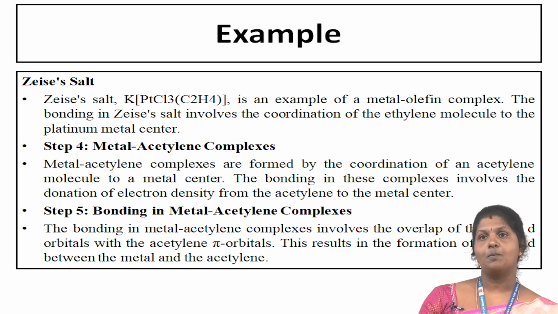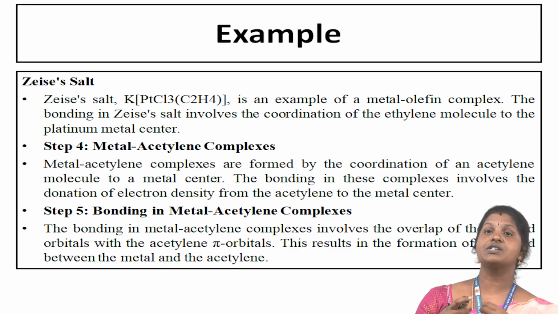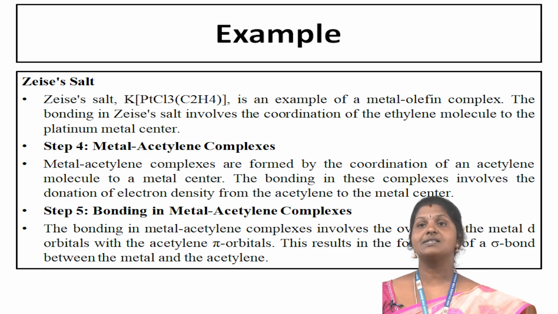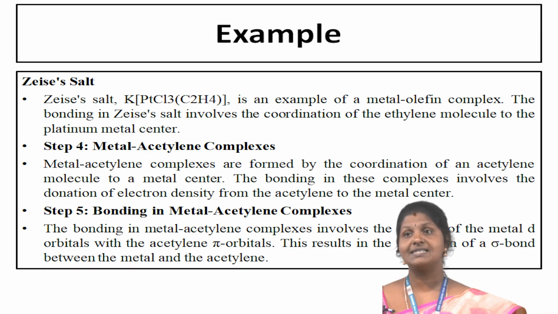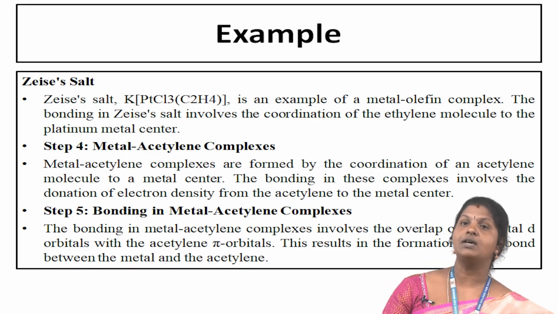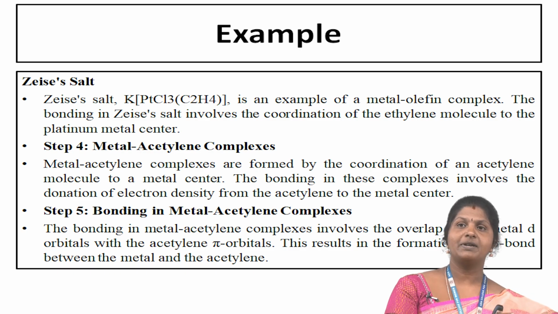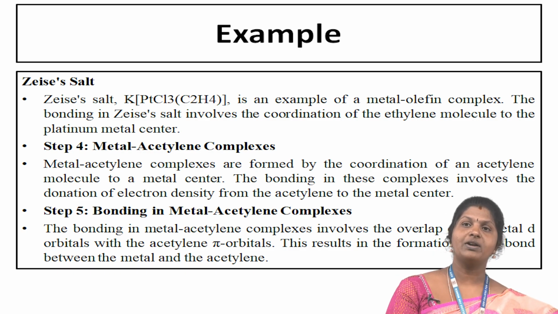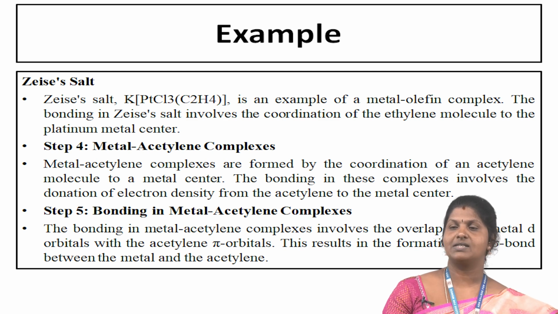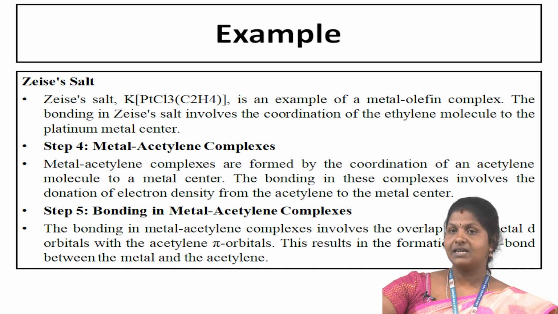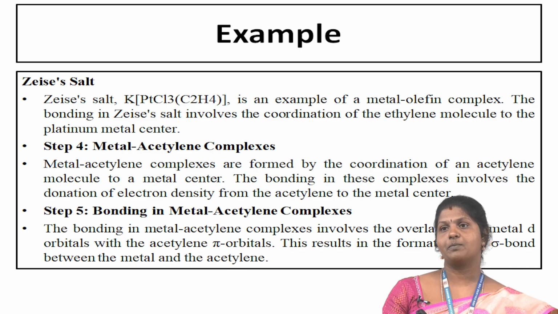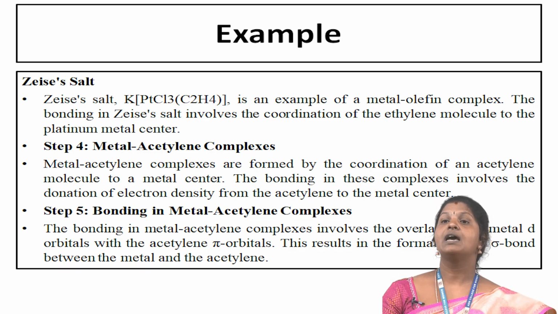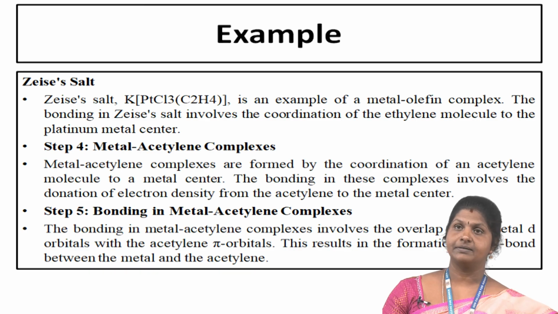Metal acetylene complexes are formed by the coordination of an acetylene molecule to the metal center. The bonding in these complexes involves the donation of electron density from the acetylene to the metal center. The bond in metal acetylene complexes is a triple bond complex. The bonding involves the overlap of the metal d orbital with the acetylene pi orbital. This results in the formation of a sigma bond between the metal and the acetylene.